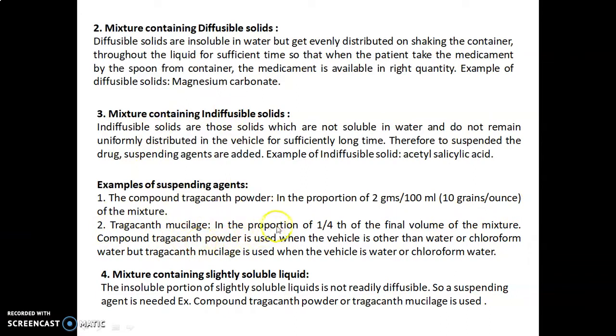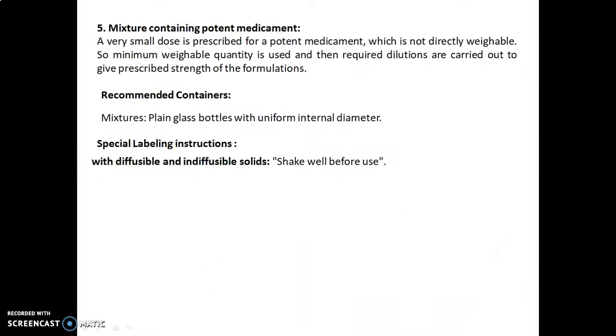Tragacanth mucilage in the proportion of 1/4 of the final volume of the mixture. Compound Tragacanth powder is used when the vehicle is other than water or chloroform water, but Tragacanth mucilage is used when the vehicle is water or chloroform water. Mixture containing slightly soluble liquid: the insoluble portions of the slightly soluble liquids are not readily diffusible, so a suspending agent is needed. For example, compound Tragacanth powder or Tragacanth mucilage is used.